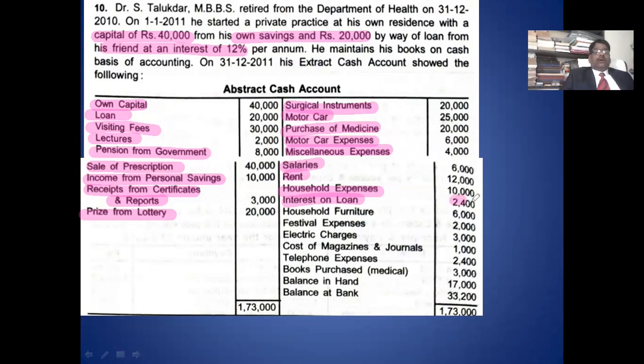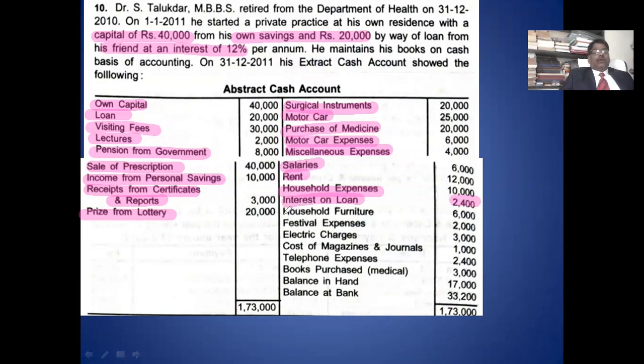So 2,400 is the interest and 20,000 is the loan, at a 12% rate. That total interest is taken here. Otherwise, if the loan interest paid is less, you have to make it outstanding.